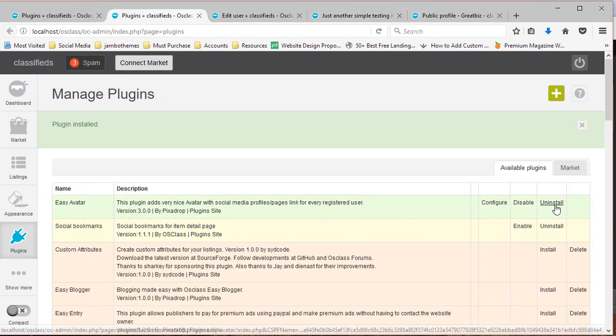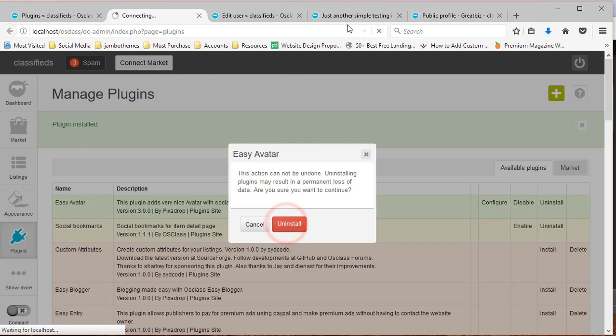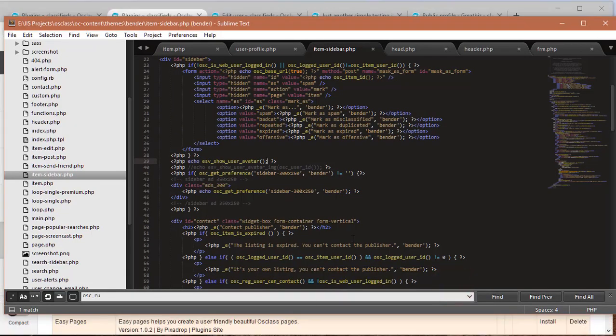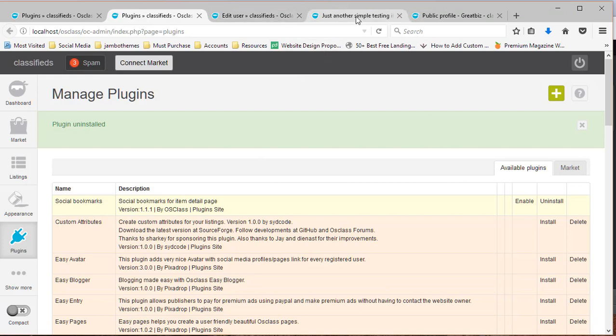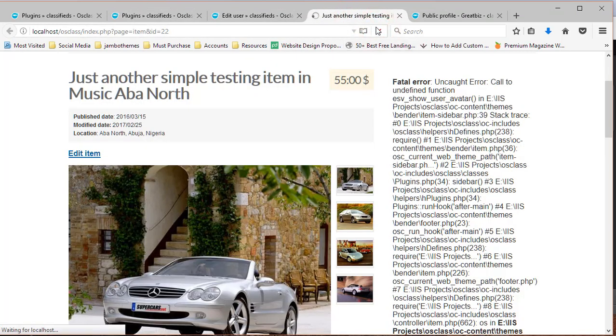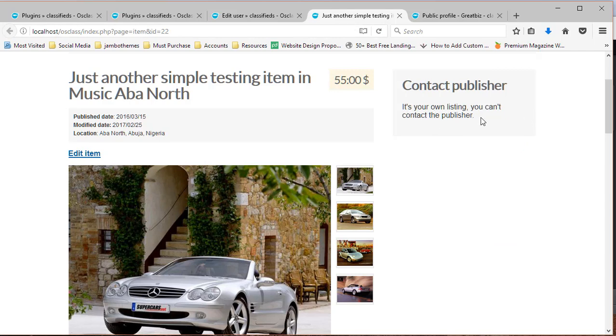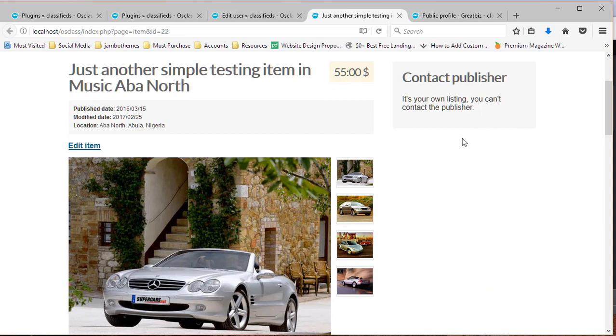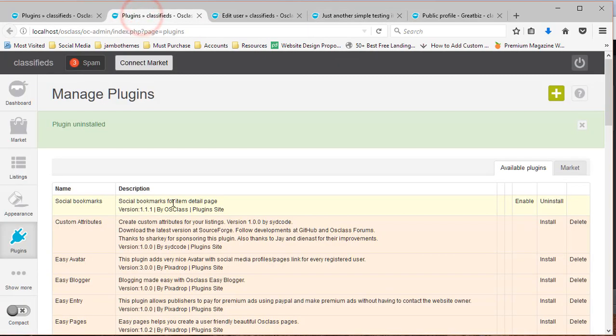Now before I install the plugin, I want to run it with that function, that little expression there working. So when I reload that page, remember the plugin has been disabled. You can see it's working perfectly fine. But our application, our plugin, has not been enabled.